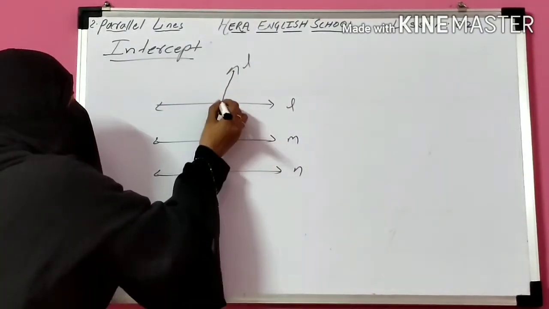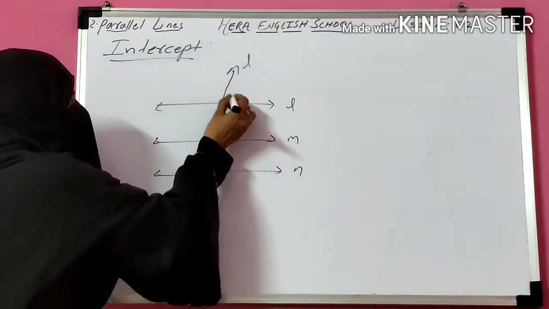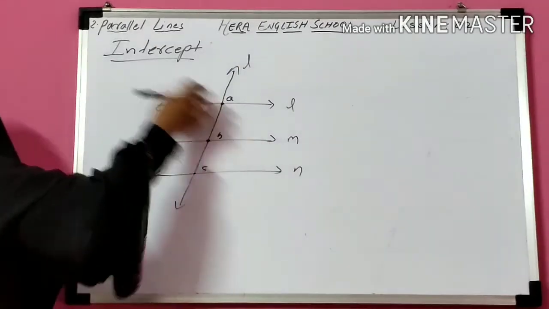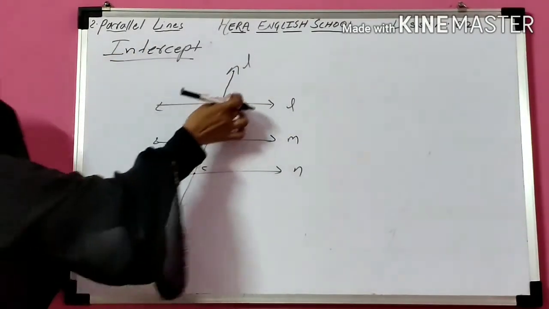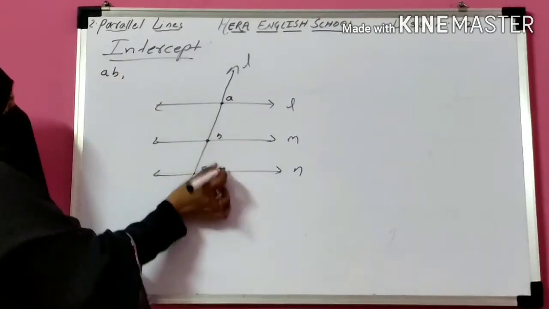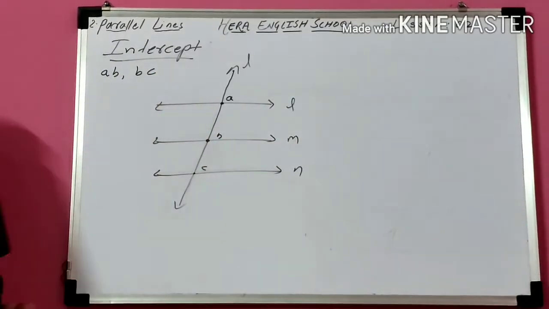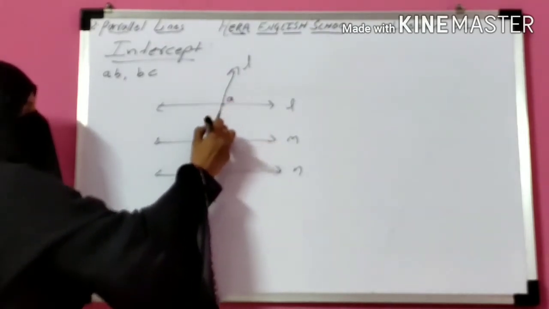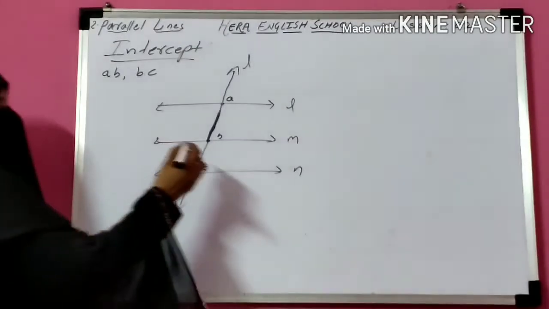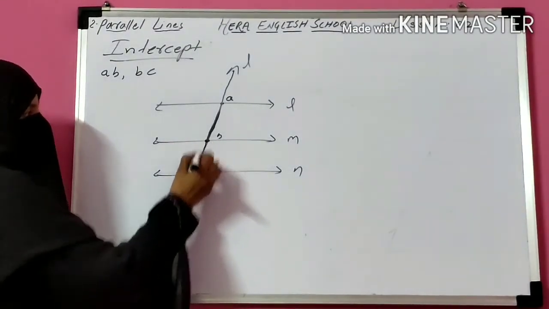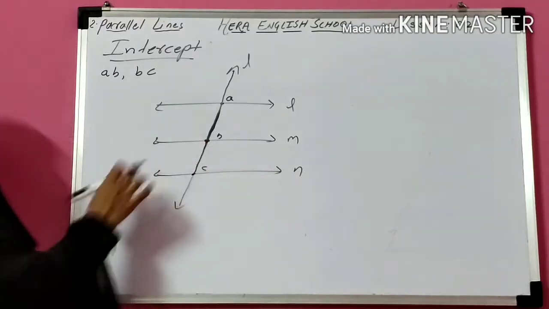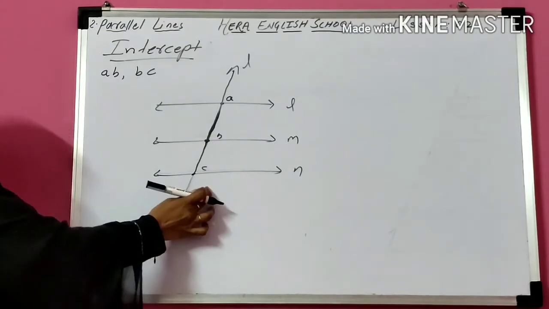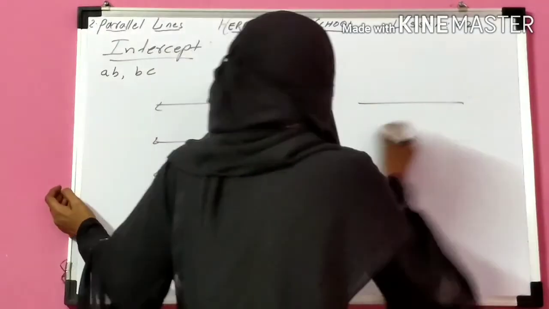Due to the transversal, the segments are cut off. Here suppose the points are A, B, C. The segment cut off due to the transversal and parallel lines is called the intercept. So here AB is one intercept and BC is another intercept. Again I am repeating, the segment cut off due to the parallel lines and transversal is called an intercept. Okay. Now suppose here one more example.